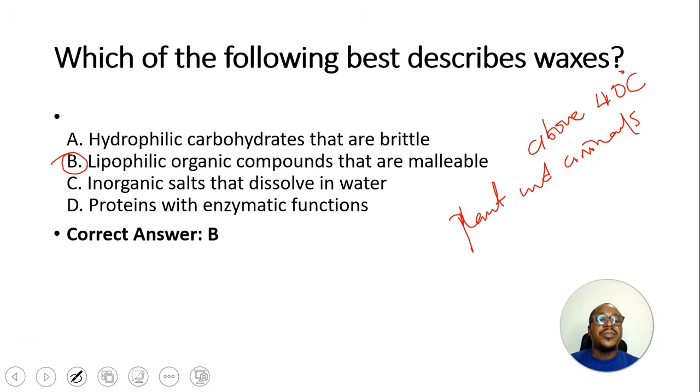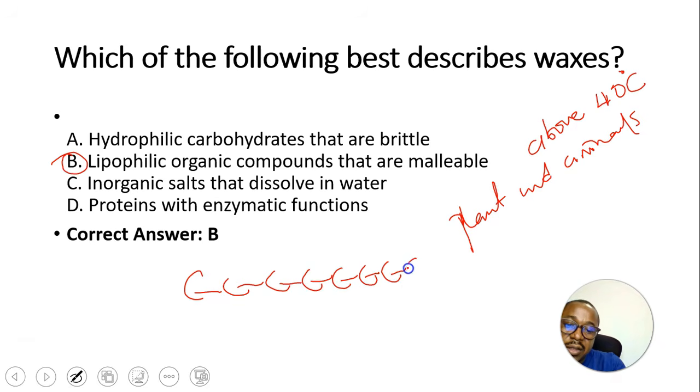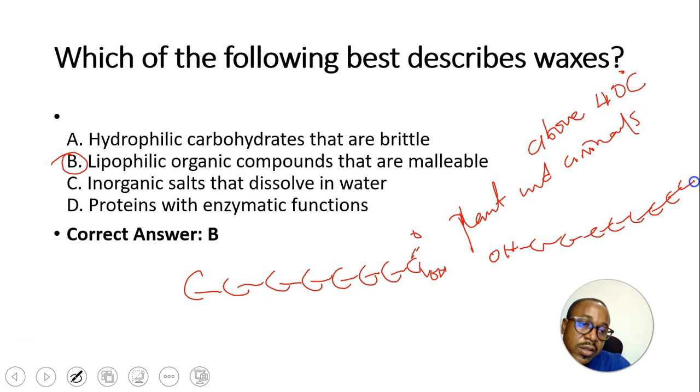Remember I said they are long chain fatty acids and long chain alcohols. So you have something like this. Long chain fatty acid, usually from maybe 10 carbons. This is a fatty acid, OH. The long chain alcohols, OH, C, C, C, C, C, C, C, C. So you see something like myristyl and palmitic acid joined together.